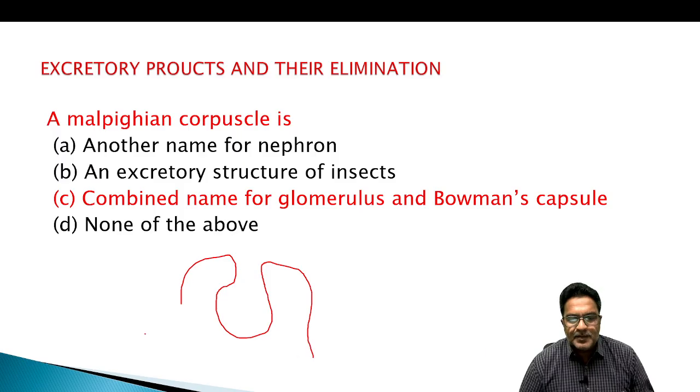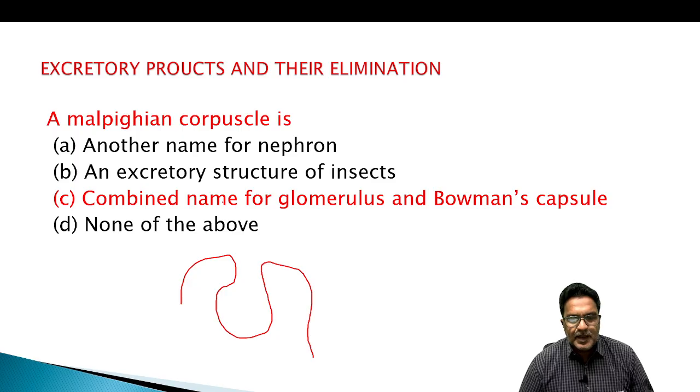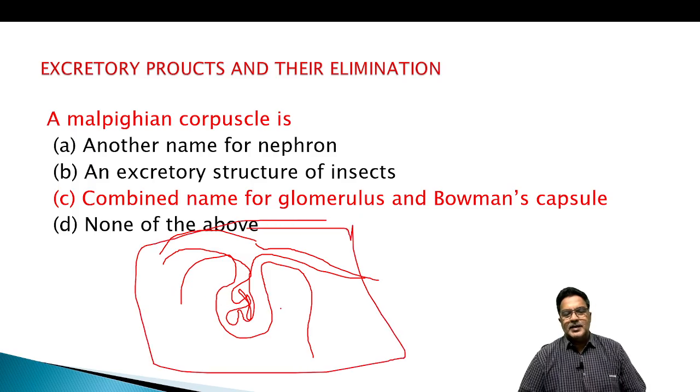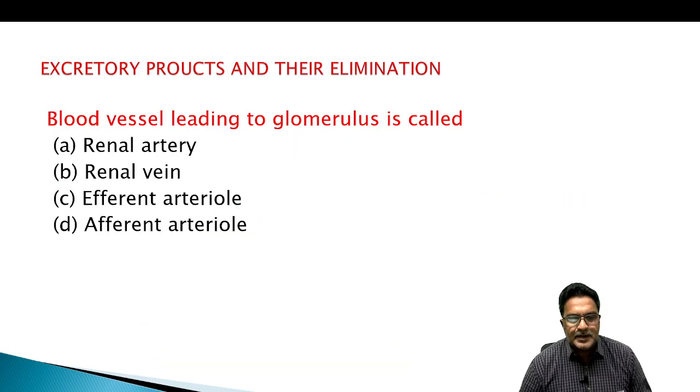This is the Bowman's capsule, and into the Bowman's capsule our afferent arteriole enters inside here, and forms the so-called glomerulus, and will go out in the form of efferent arteriole. So the total setup we are going to say as combined name for glomerulus and Bowman's capsule. We say it as a Malpighian corpuscle.